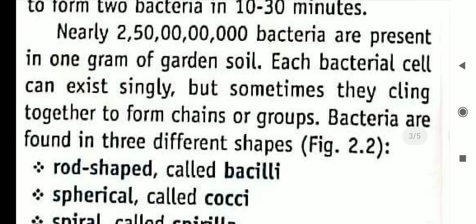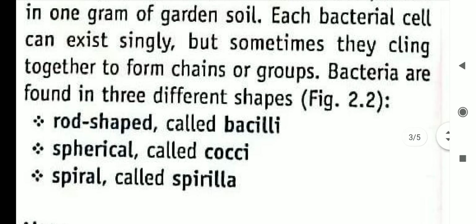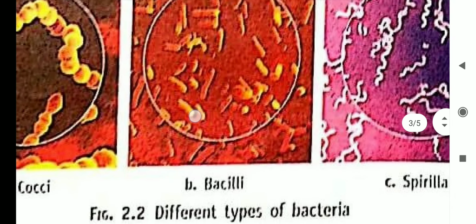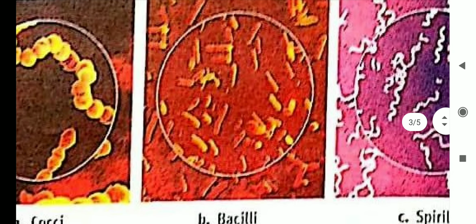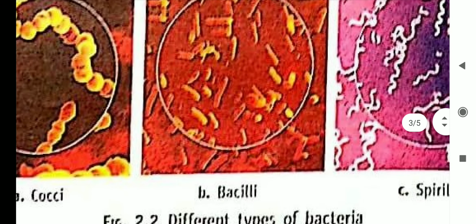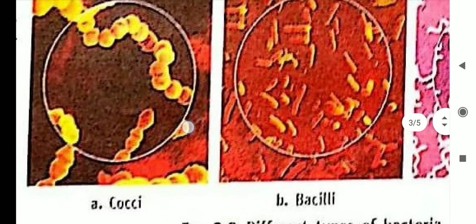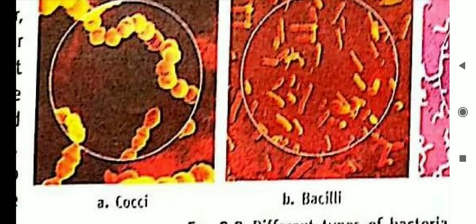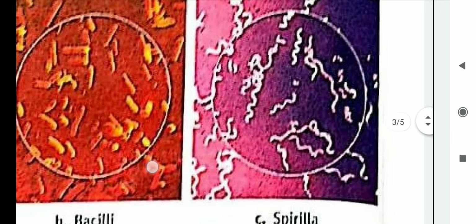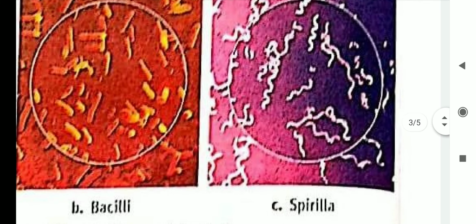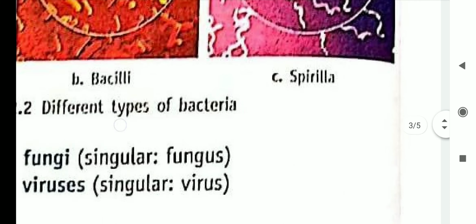Bacteria are found in three different shapes: rod shaped, spherical, and spiral. The rod shaped bacteria, like this one in part B, are known as bacilli. The spherical shape, which looks like a ball, as in part A, is known as cocci. And the one in part C, which looks like a spiral, is known as spirilla.